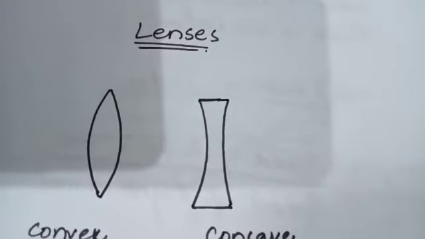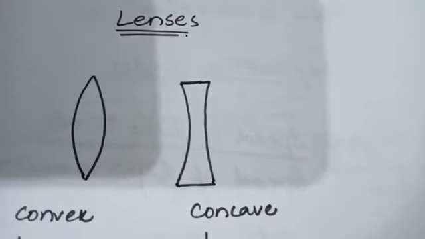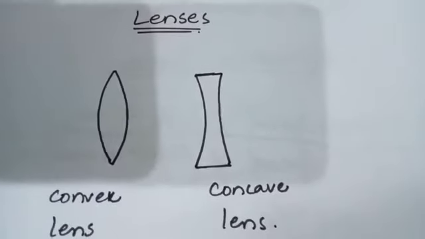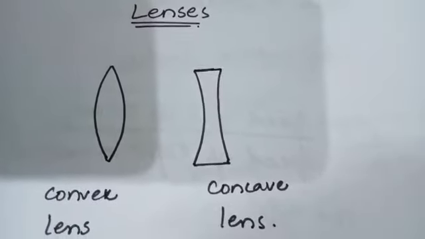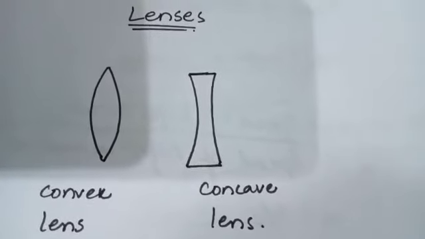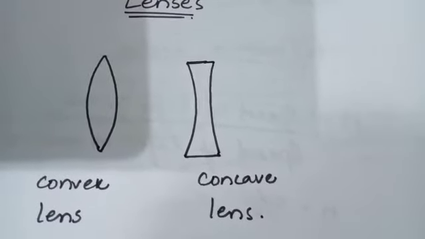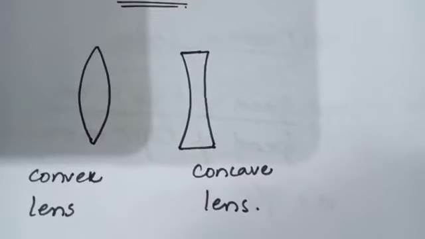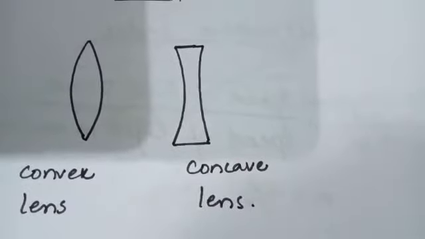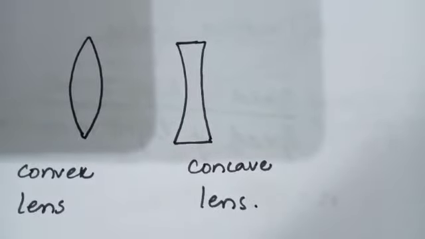A lens is any transparent material having two surfaces of which at least one is curved. Lenses refract light in such a way that an image of the object is formed. In lenses, light passes from the glass, and as it enters from one medium to the other, the angle of traveling is changing and refraction occurs. In mirrors, the phenomenon of reflection occurs, while in lenses the phenomenon of refraction occurs.